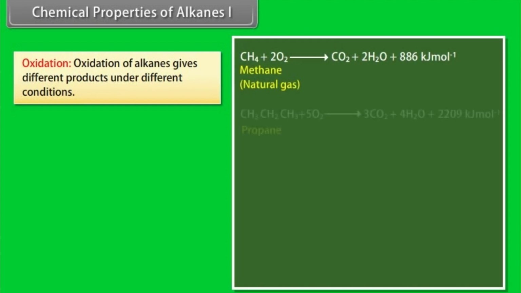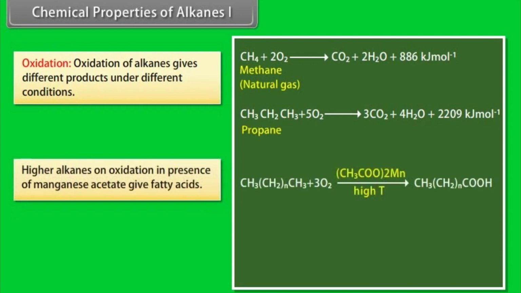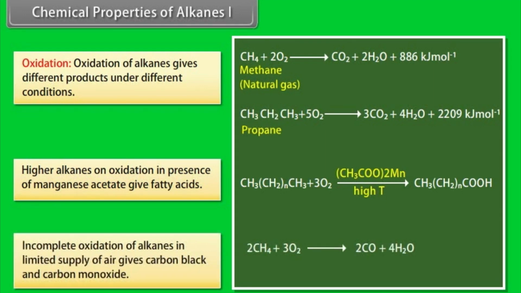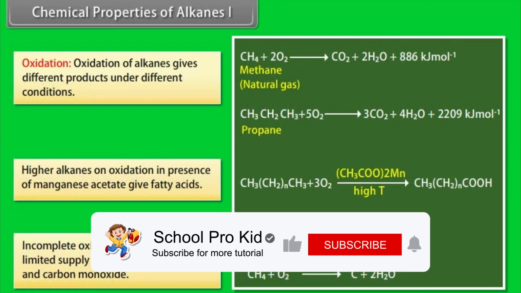Oxidation. Oxidation of alkanes gives different products under different conditions. Alkanes, on heating in the presence of air or dioxygen, are completely oxidized to carbon dioxide and water with the evolution of a large amount of heat. Higher alkanes on oxidation in the presence of manganese acetate give fatty acids. Incomplete oxidation of alkanes in a limited supply of air gives carbon black and carbon monoxide.